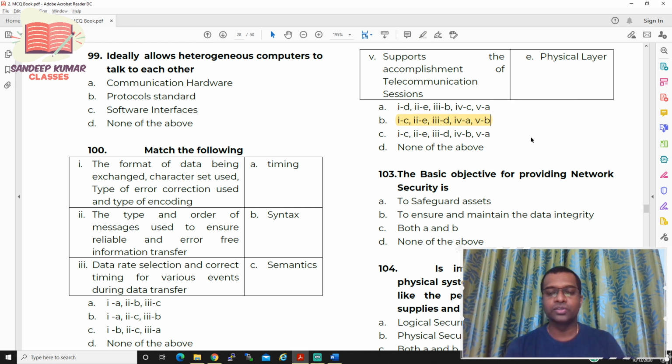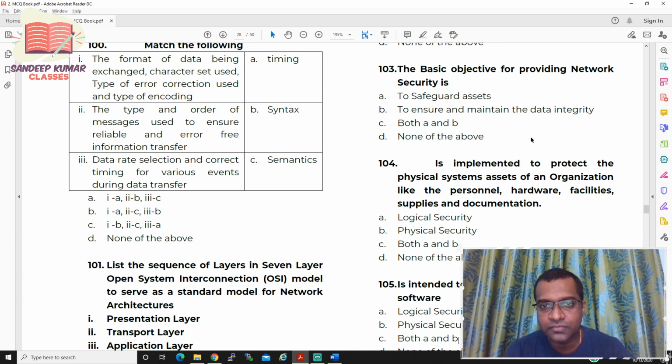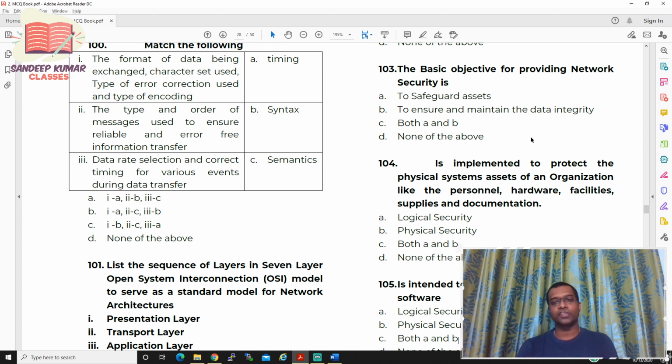Let us go to question number 103. The basic objective for providing network security is... I'll wait for 30 seconds. You need to pick up your answer.